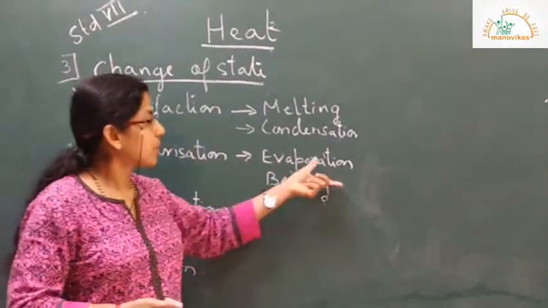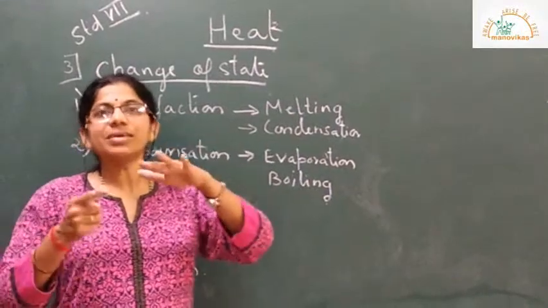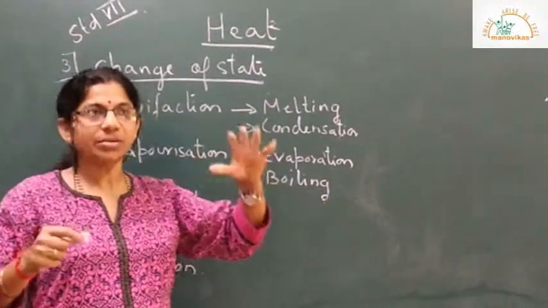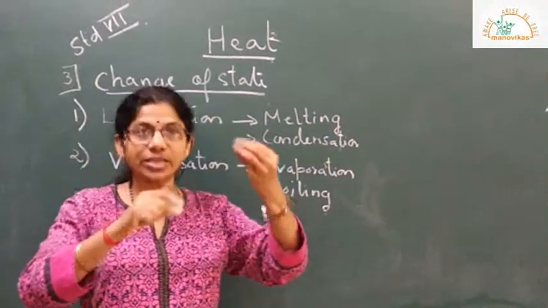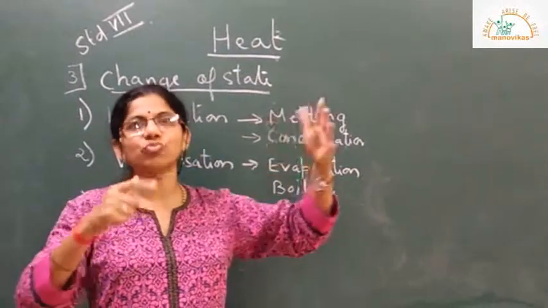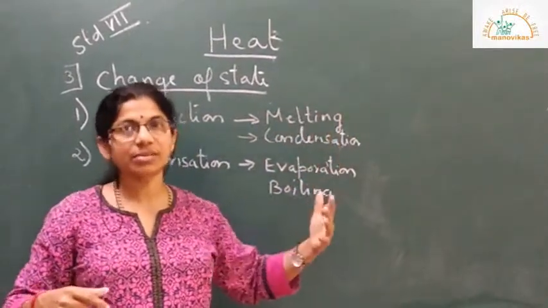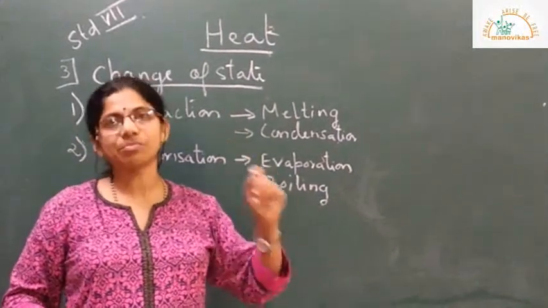Remember, in evaporation there will not be a fixed temperature. Evaporation depends on the surroundings, on the nature of the liquid, and on the surface area exposed to the external environment. Whereas boiling will happen at a fixed temperature.